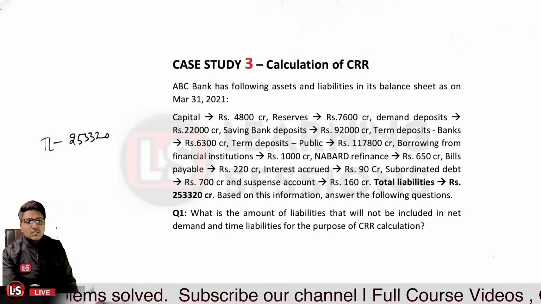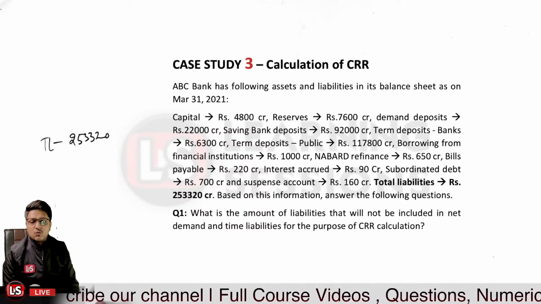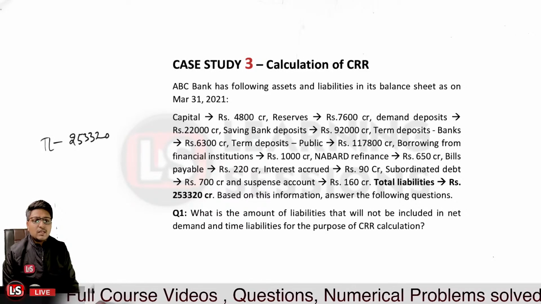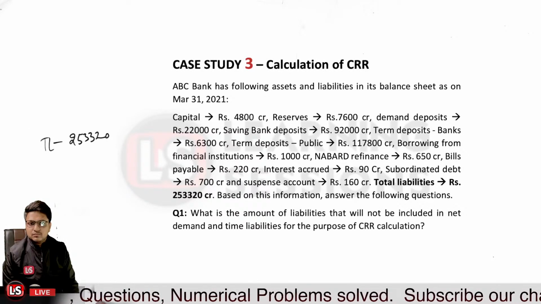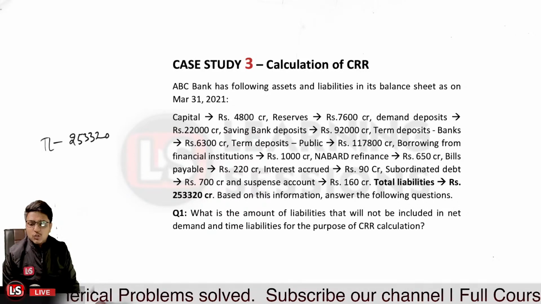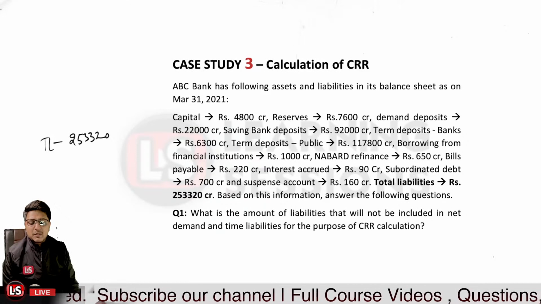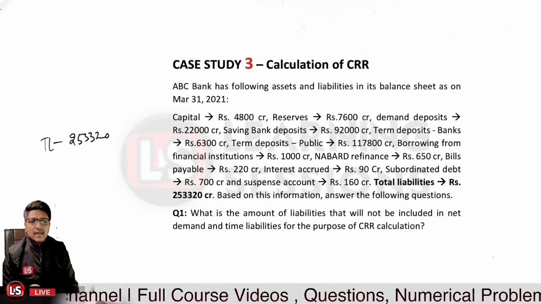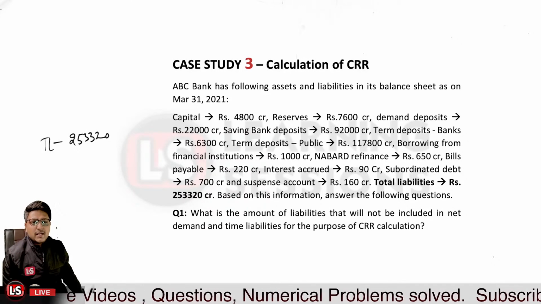And what amount of the liabilities is not covered in the calculation of the CRR? What different components are not covered whenever we calculate the CRR? So kindly please let me know, first of all, related to components. We have already gone through that particular part when we were covering the CRR and SLR topic related to the funding requirements. So kindly please let me know the different components which will not be part of the NDTL calculation, that is, the net demand and time liabilities.